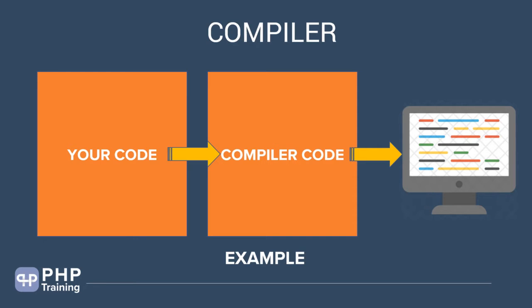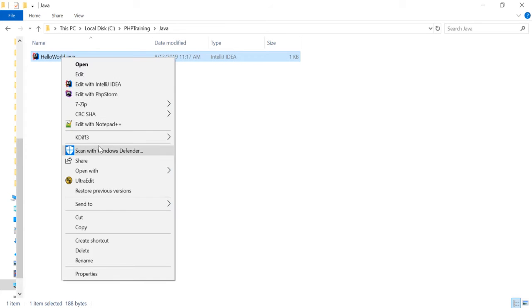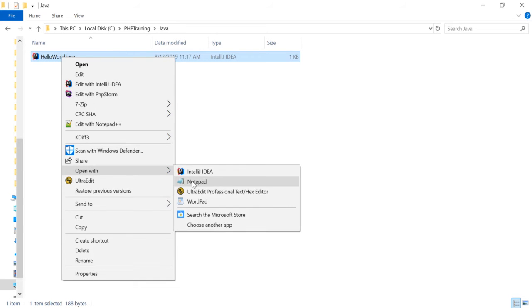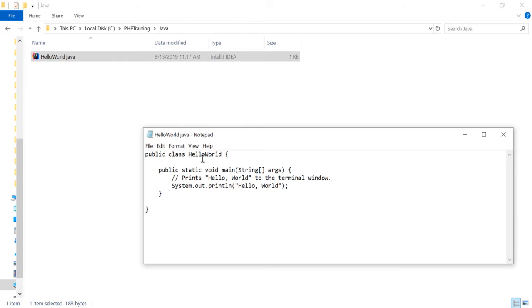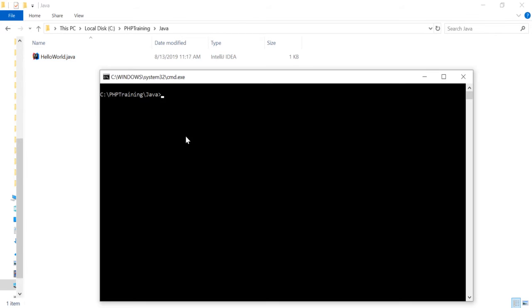Okay. So let's look at an example. Let's understand how to compile a Java program. Okay. So I have this Java program. Let's open this up with Notepad. Okay. A very simple Java program to print hello world, right? But you cannot execute this code. Okay. You have to compile this. When you compile, you get something called machine level code, and then you execute that code. So let's run this program.